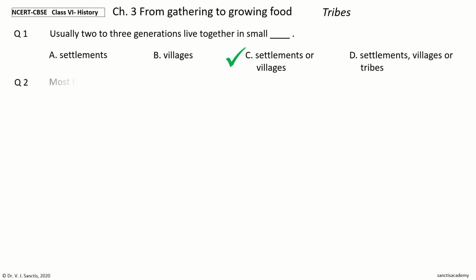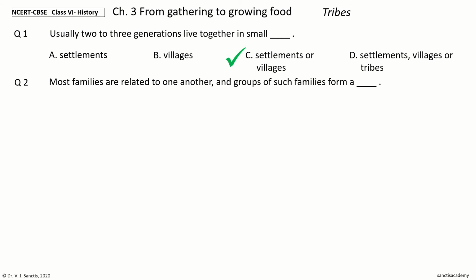Question 2. Most families are related to one another and groups of such families form a dash. The options are settlement, village, group, tribe. Your time to choose. And the correct answer is tribe. So, most families are related to one another and groups of such families form a tribe.